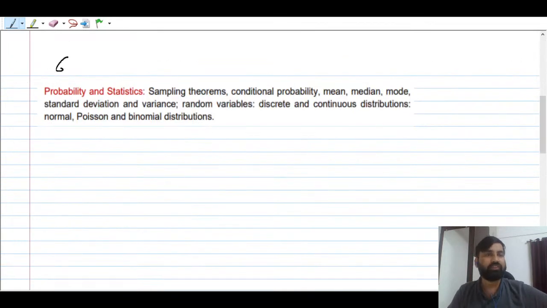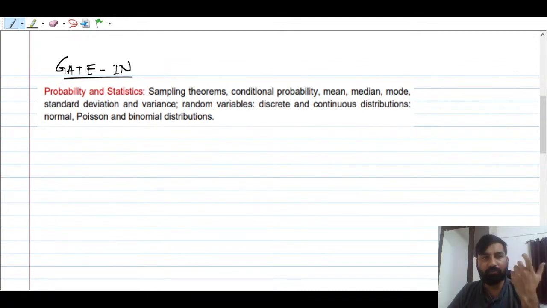This is the GATE syllabus for instrumentation engineering. What syllabus have they mentioned? For electronics, they started with mean, median, mode. But in this case, you see they have started with the sampling theorem and conditional probabilities.